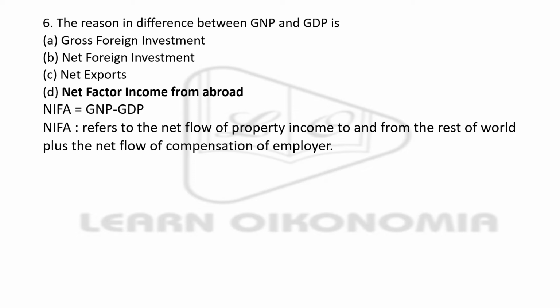The difference between GDP and GNP is what? Gross foreign investment, net foreign investment, net exports, net factor income from abroad. Again and again I'm telling you that please be familiarized with all these kinds of topics with respect to national income, which is very important. You can definitely expect a question from the session. So here the right answer is option D, net factor income from abroad.